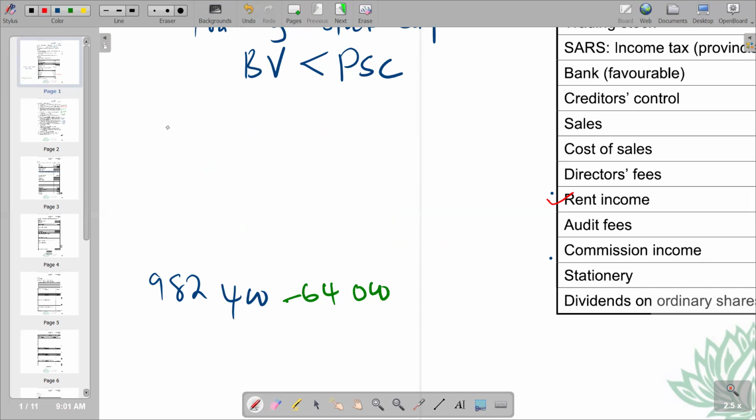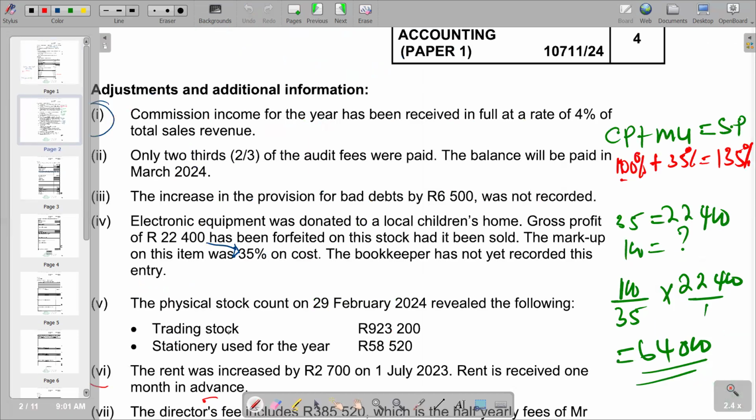We are going to say the book value minus the physical stock count figure. So after getting your book value, then you subtract your physical stock count figure, which will be given in the additional information. It will take only the figure for trading stock.